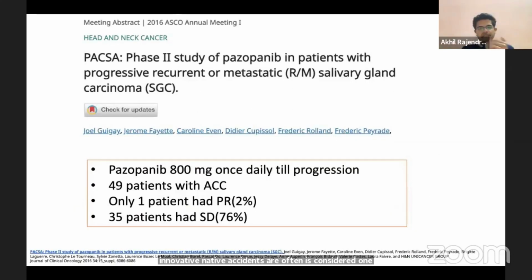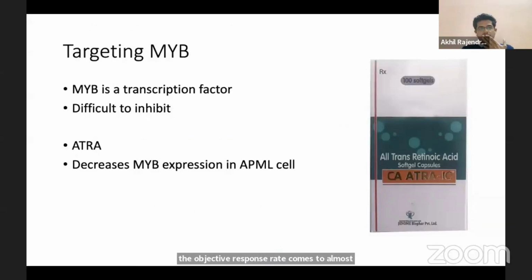Now, there are trials which have looked into this. That is, there are trials with pazopanib, there are trials with axitinib, and these have shown that the partial response rate, the objective response rate, comes to almost 10 to 15%. Now, is there any way we can target the MYB directly?